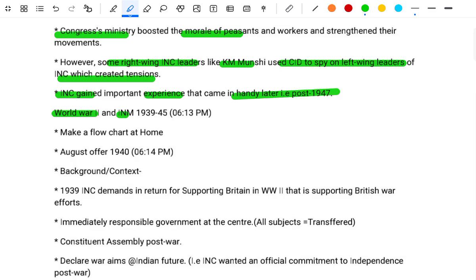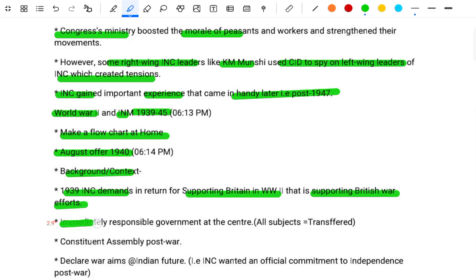Post World War II and the Indian National Movement, 1939 to 45. Make the flowchart at home. The August Offer of 1940: background and context. In 1939, the Indian National Congress demanded, in return for supporting the British in World War II, that is, supporting the British war effort,